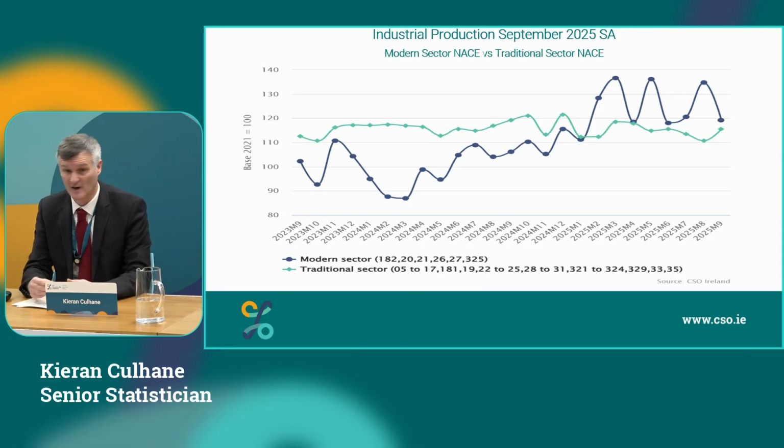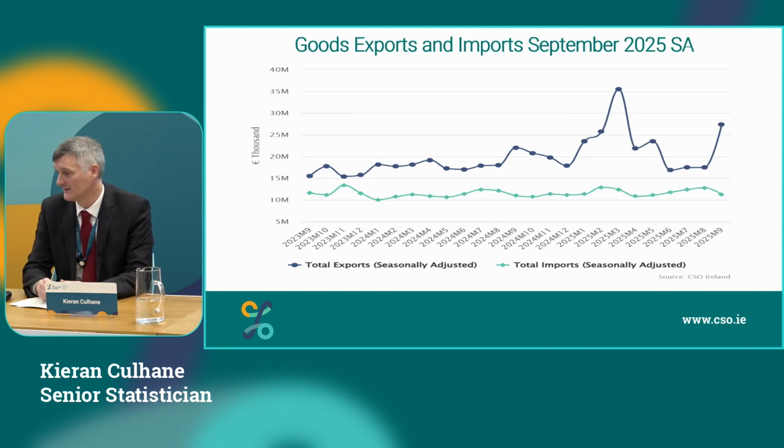Firstly, to try and look at some of the Office's short-term indicators to get a picture of what's happening over the year so far, you can see that in manufacturing, particularly the modern sector, which of course includes pharmaceuticals, we saw that strong growth into 2025. In production, although it bounces around a little monthly, it stayed at a high level continuously over the year so far, and that of course has led to the strong exports we've seen in 2025. So not just that front loading we saw in March, we've also got a very strong result in September.